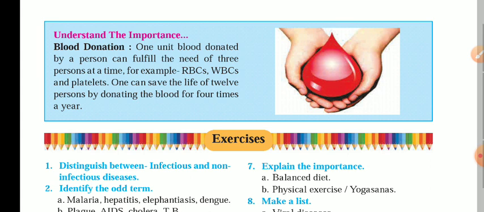society is blood. If in emergency cases a person requires blood, then that should be available in the blood bank. RBCs, WBCs, and platelets. These are the three components which can save three different lives. One can save 12 persons by donating blood 4 times a year. This is advised. A healthy person can donate blood 4 times in a year. Means in a gap of 3 to 4 months, a person can donate blood easily if the person is healthy. So this is all about the chapter.